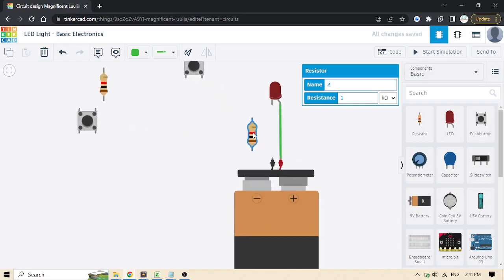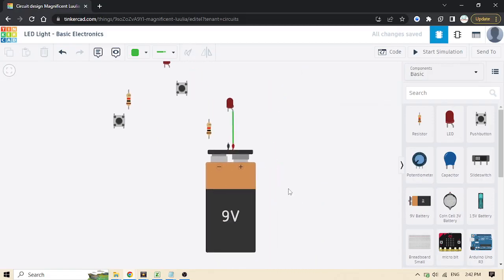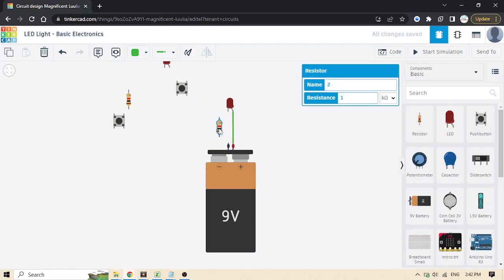The resistance is something that, as the name implies, resists the voltage and resists the current passing through wires. So here, when we have a 9-volt battery and that resistance is 1 kilo ohm, then the ampere can be calculated like this.